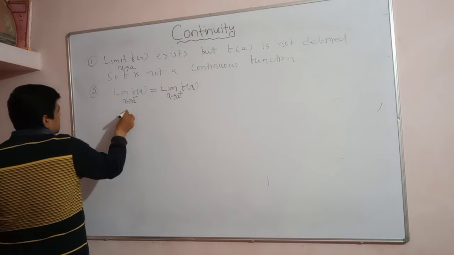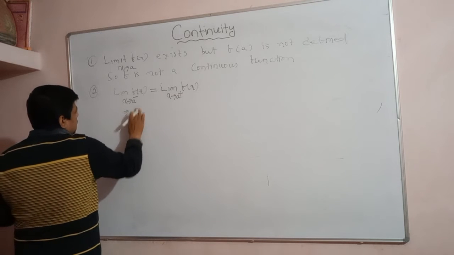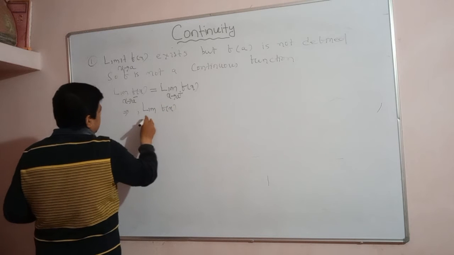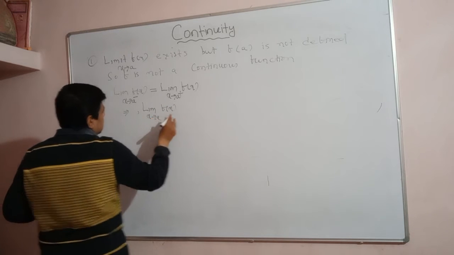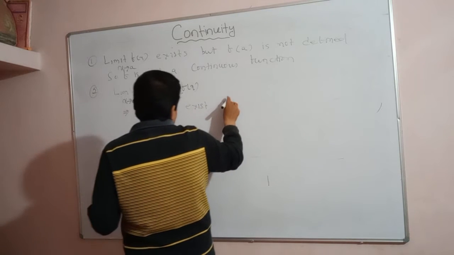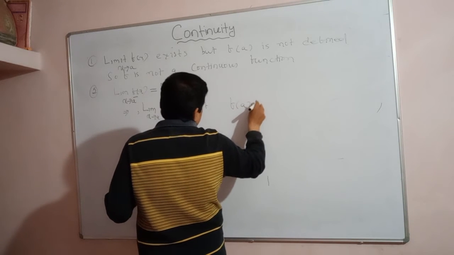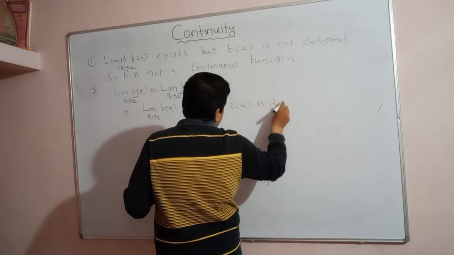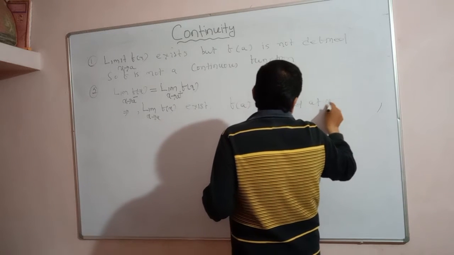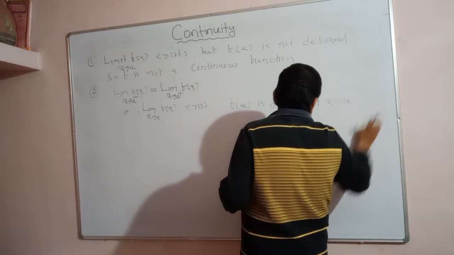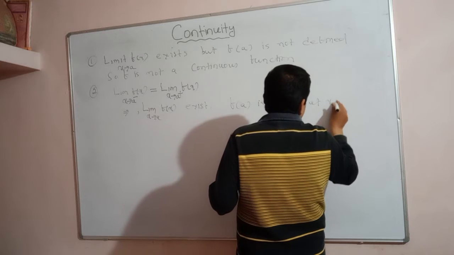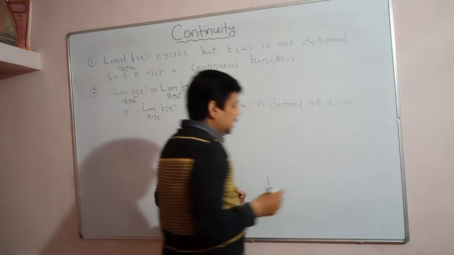That implies the limit of the function f(x) exists, the limiting value of the function exists, and f is defined at x is equal to a.